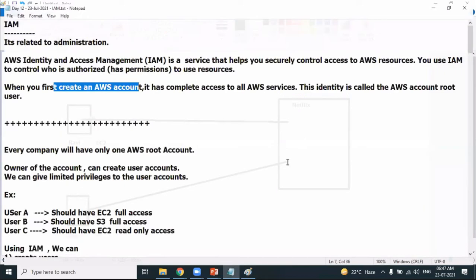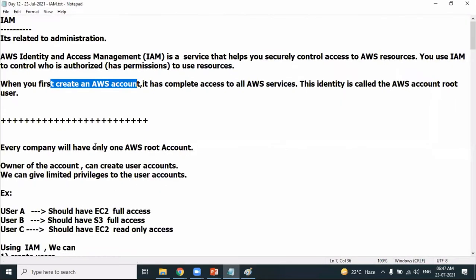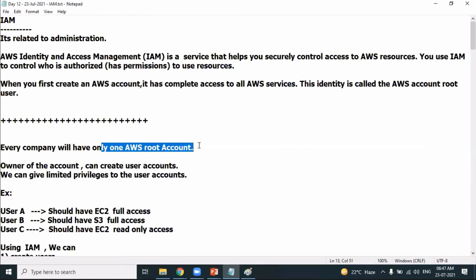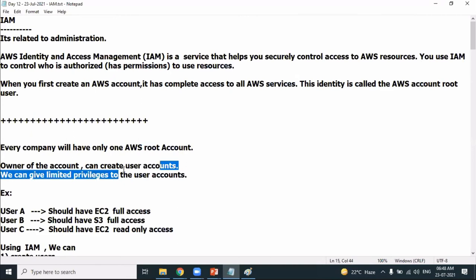Look at this. Every company will have only one root account, friends. Even though AWS has some of the biggest clients, they have only one root account. The complete bill comes to that particular root account. The owner of the account, the root account, will create users and give limited permissions to those particular users.